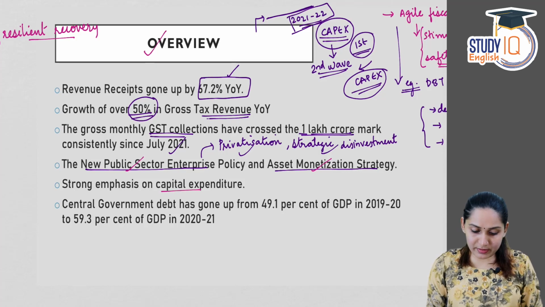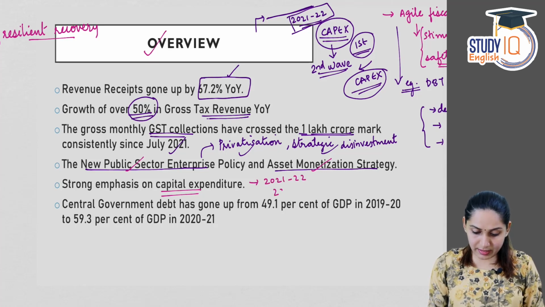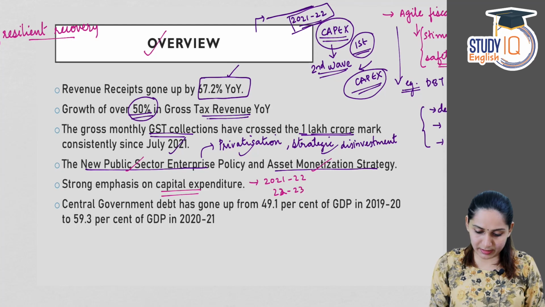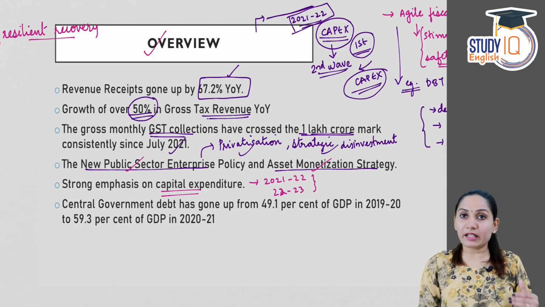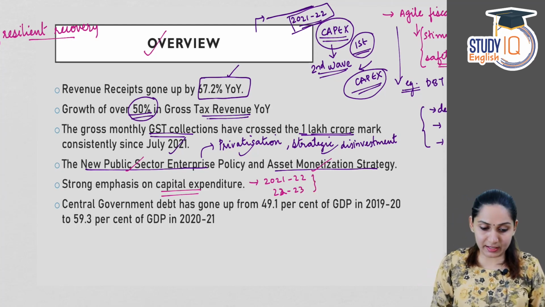Then a strong emphasis was given on capital expenditure. This is evident from the 2021-22 budget and this year's 22-23 budget also. In the budget, there is an increasing outlay for capital expenditure.